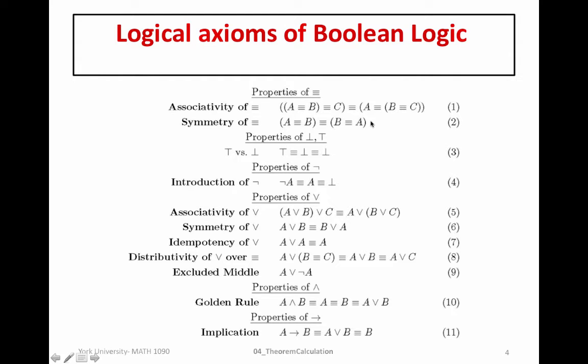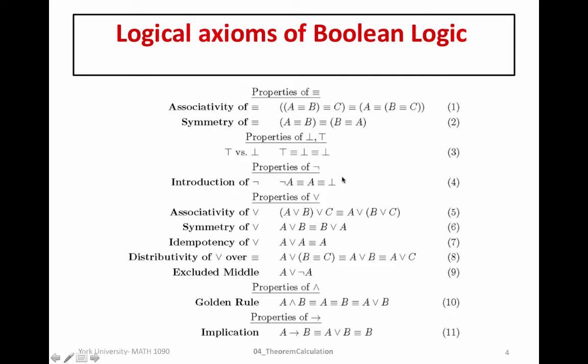At the same time, we believe that equivalence is symmetric. That means it doesn't matter in which order we place two equivalent objects; that doesn't affect their equivalence. Saying that A is equivalent to B is the same as saying that B is equivalent to A. We also have some semantic intuition about top and bottom, because we established, based on the semantics from the last section, that top is always true and bottom is always false. So here, essentially, we're establishing that bottom being equivalent to bottom is true. So this statement is true and this statement is true.